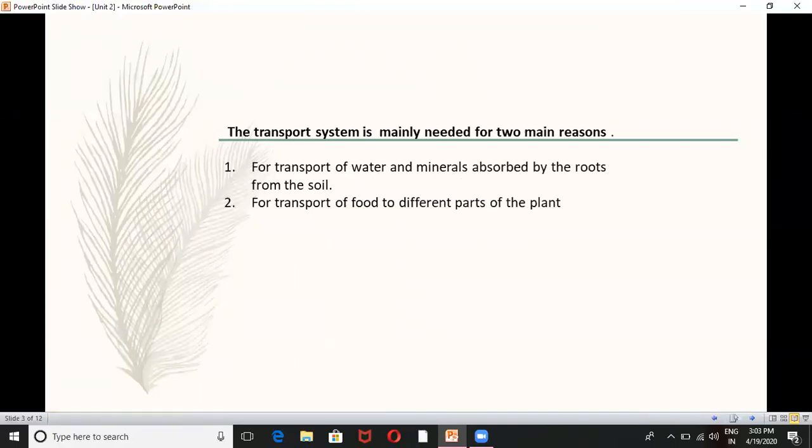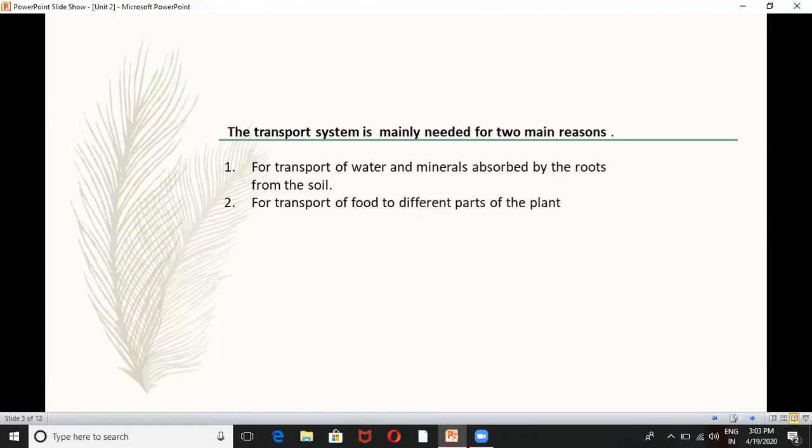The transport system is mainly needed for two main reasons. What are the two main reasons, or what is the need for the transport system? First, it helps in the transport of water and minerals absorbed by the roots from the soil. And second, for the transport of food to different parts of the plants.